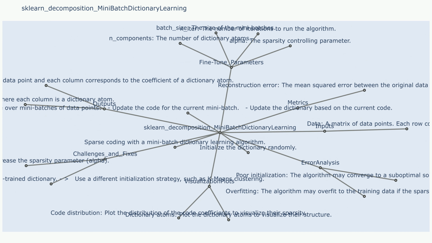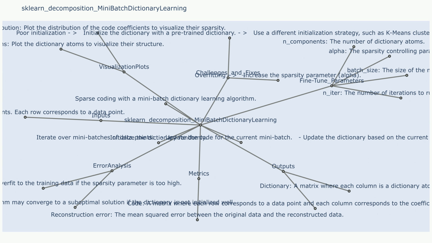Metrics. Reconstruction error measures how well the dictionary and sparse codes can reconstruct the original data. Lower values indicate better reconstruction. Visualization plots. Dictionary atoms visualization. The learned dictionary atoms can be visualized as images or vectors, depending on the nature of the data.